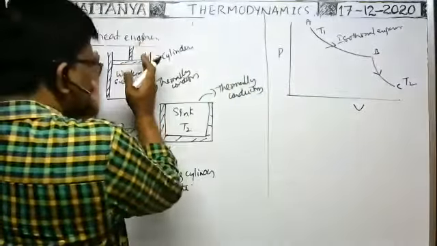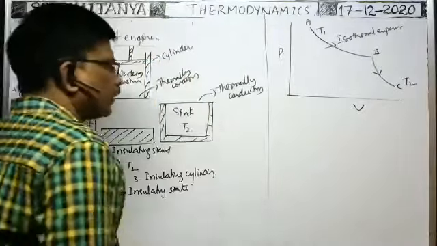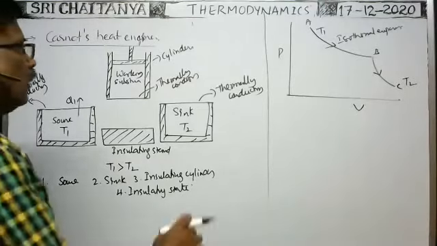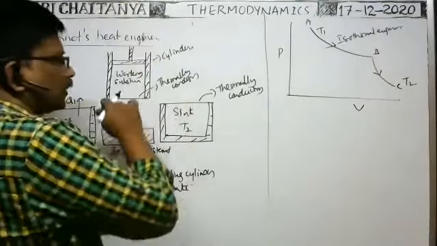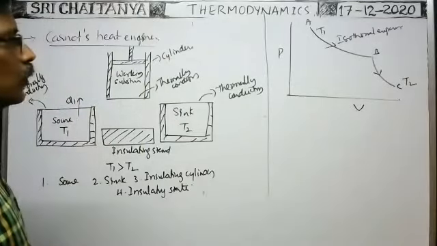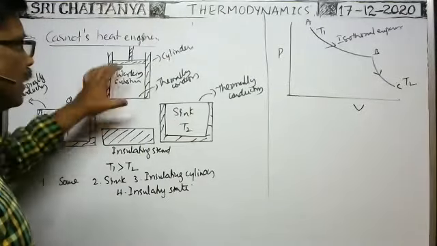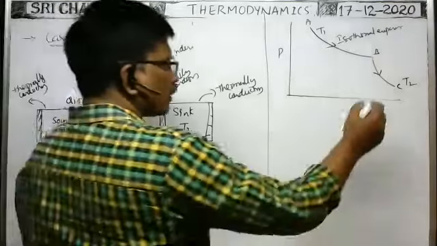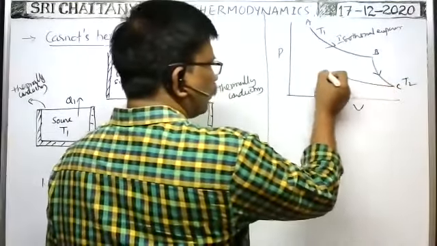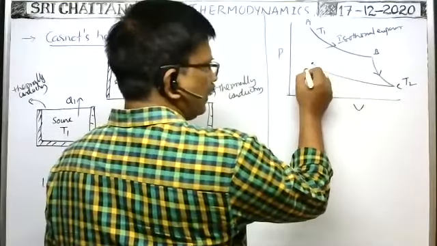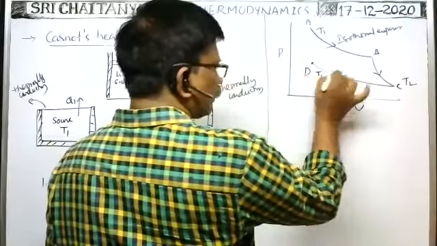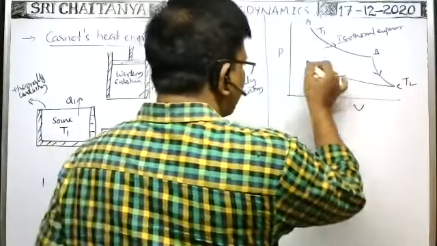Now the insulating cylinder is kept over the sink. Then the gas is allowed to compress. Under an isothermal process, the gas is allowed to compress up to the state D. Here the temperature is constant at T2 only.